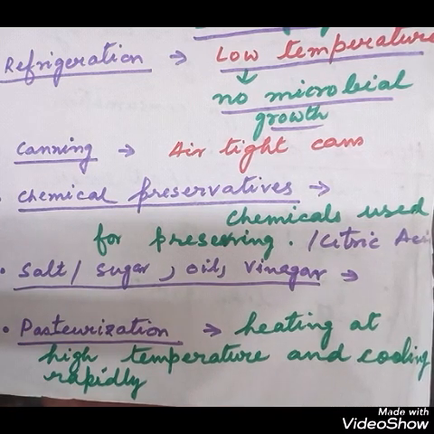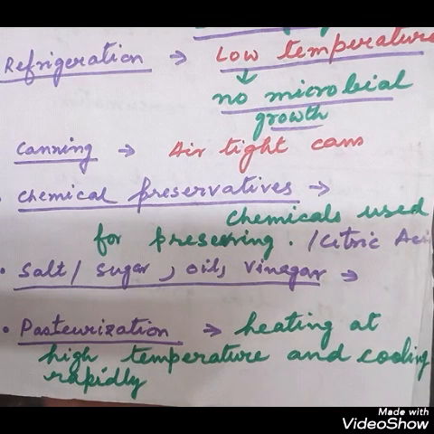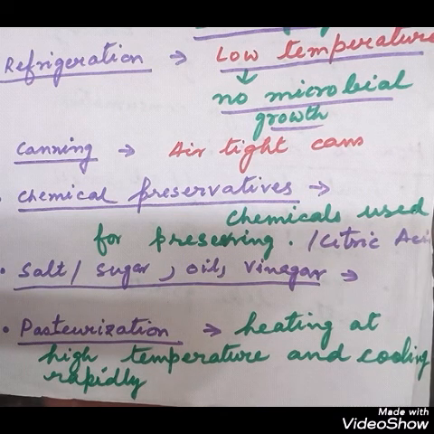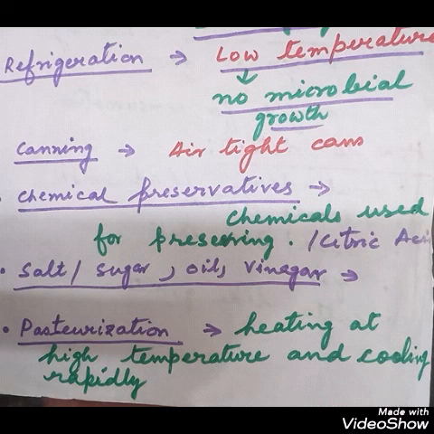So these were the different ways of preservation of food. And food preservation, what is this? This is the process of treating and handling the food. And what is the goal? To stop or slow down the growth of the microorganism, but the nutrition value, the taste and the flavor remain the same.